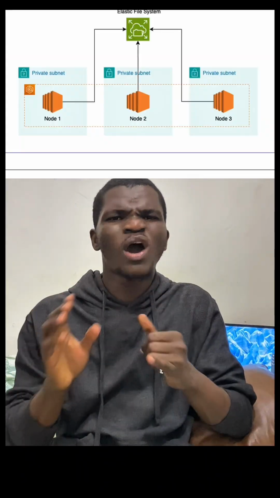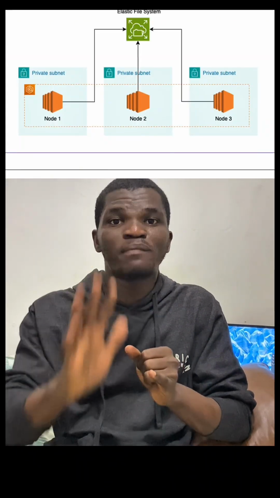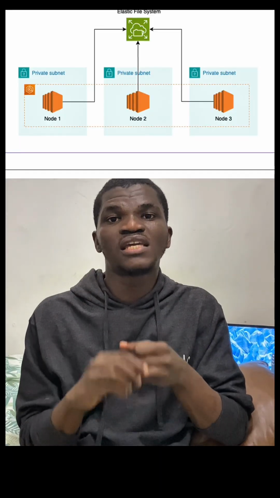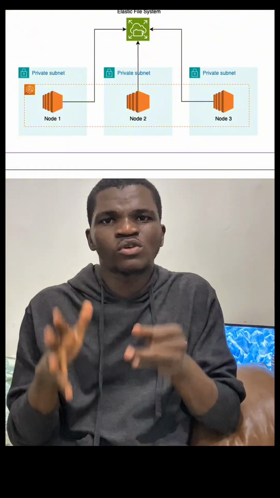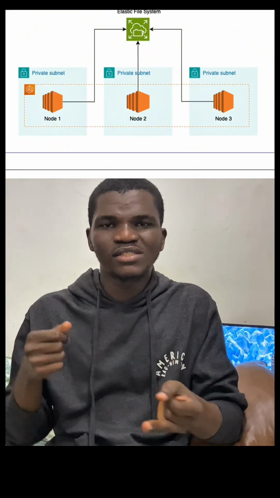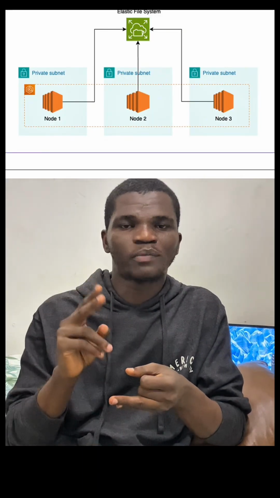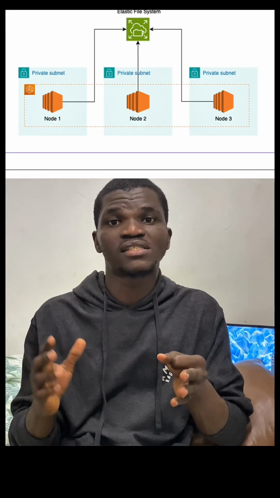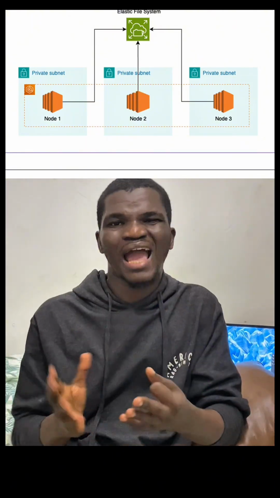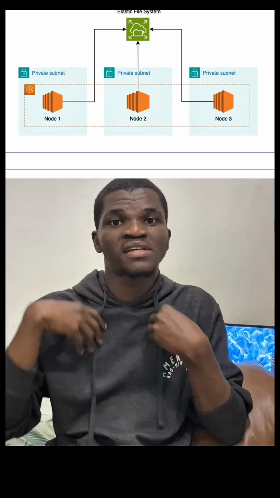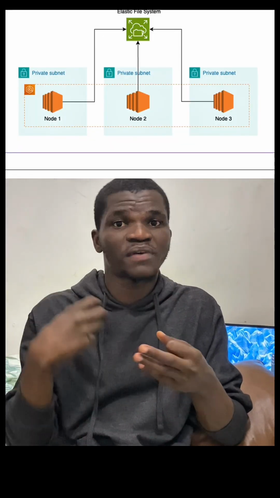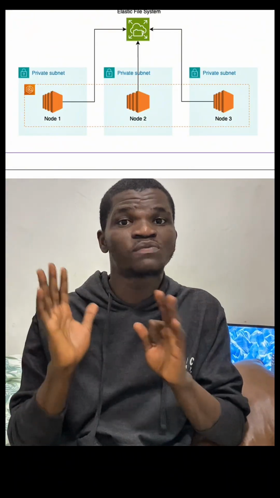Now, what are the features of EFS? Number one, it is serverless, meaning that you don't have to manage the server. The AWS provider will manage the server for you. Number two is that it has elastic scaling. It means that it has the ability to shrink, and it also has the ability to expand when you delete or add files to it. Number three is shared access. It allows different kinds of resources, different kinds of services to fetch files from it and use them for their own purpose. So EC2, RDS, different categories of services can fetch files from EFS and use them for their own purpose.